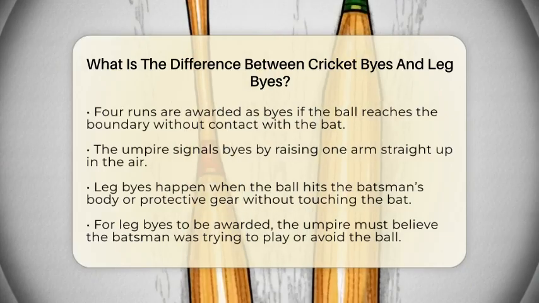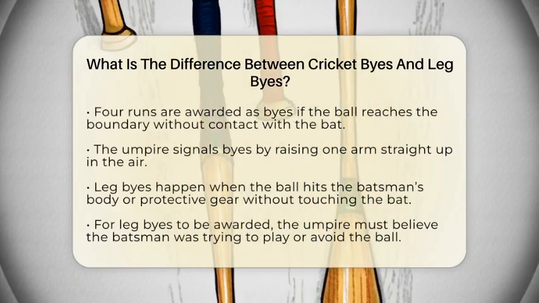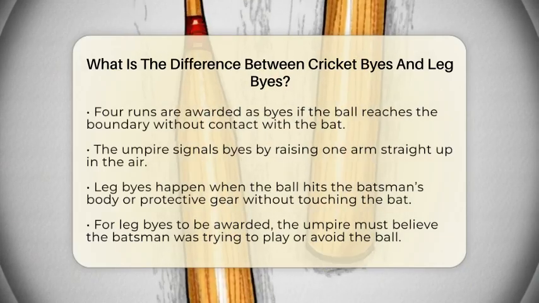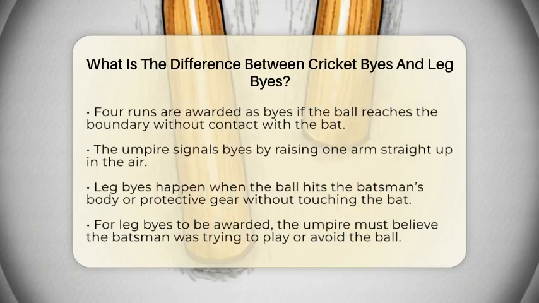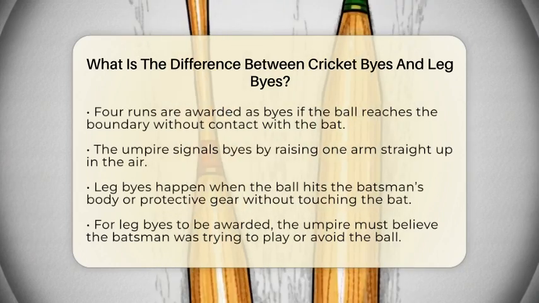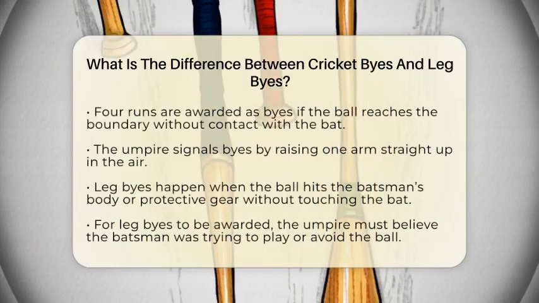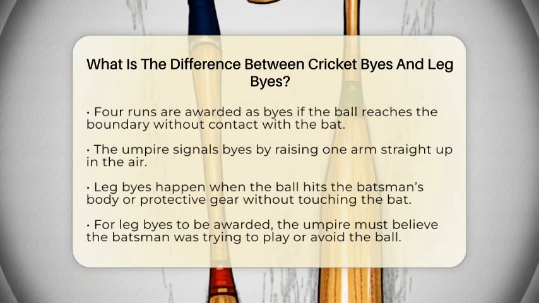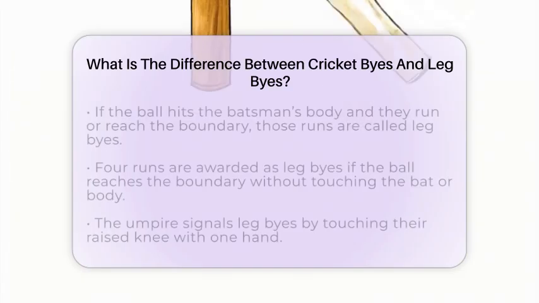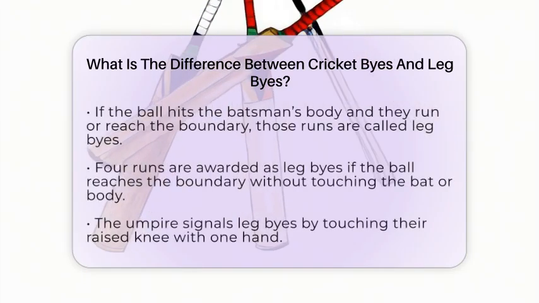Leg byes are a bit different. They occur when the ball hits the batsman's body or protective gear without touching the bat. For leg byes to be awarded, the umpire must believe the batsman was either trying to play the ball or was attempting to avoid being hit. If the ball hits the batsman's body and the batsmen manage to run or the ball reaches the boundary, those runs are called leg byes.